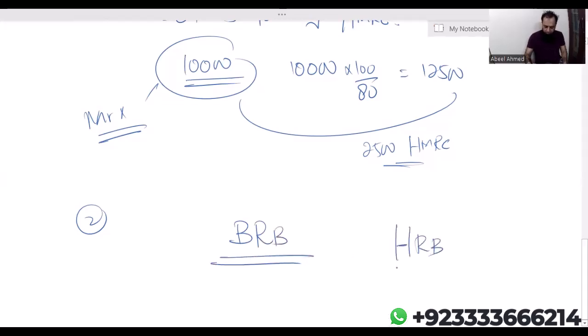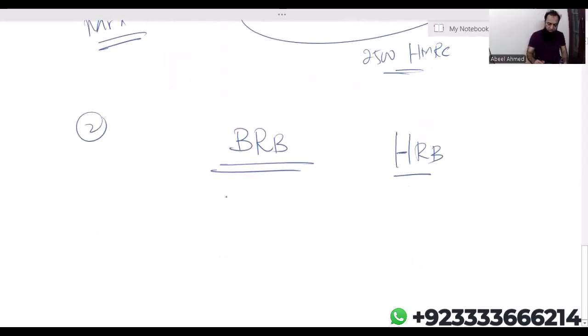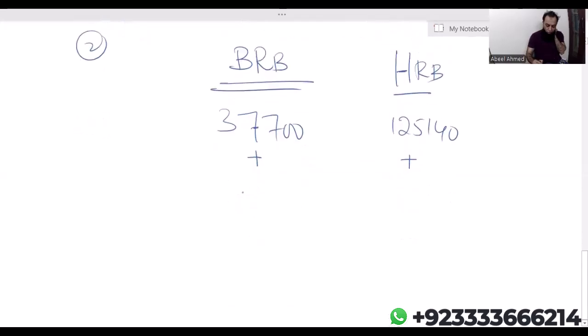Basic rate band ends at 37,700 and higher rate band we know that it ends at 125,140. Now, both of the limits will increase by gross personal pension contribution.